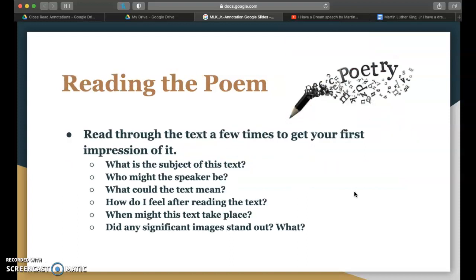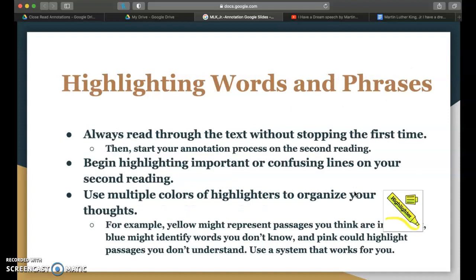Reading the poem. You need to read through the text a few times to get your first impression of it. What is the subject of the text? Who might the speaker be? What could the text mean? How do I feel after reading the text? And when might this text take place? Also, you could ask yourself, did any significant images stand out, and what?